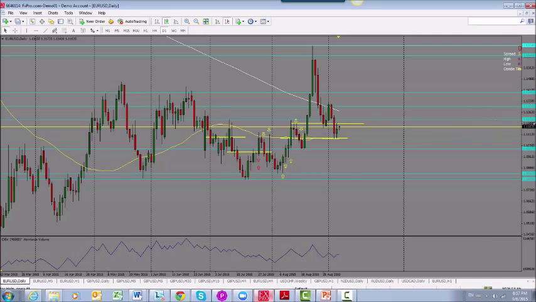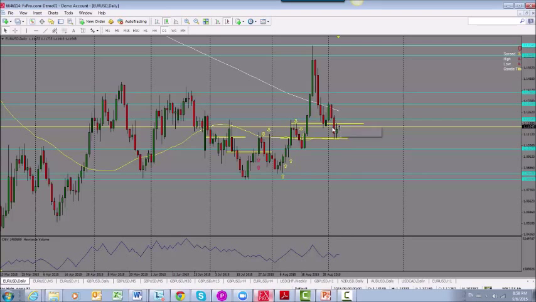In terms of the resistance here, this 1214 number, which was the range that the market was trading in before we saw the breakout here. So this will be an important resistance point. And then up here I have the 1300 mark, which will again be an important resistance point. And even potentially if we move it up slightly, this 1320, so the 1300 or 1320 number would be an important resistance area. And then this one here, 1400, will be another resistance point. So we have a few key resistance and support areas.